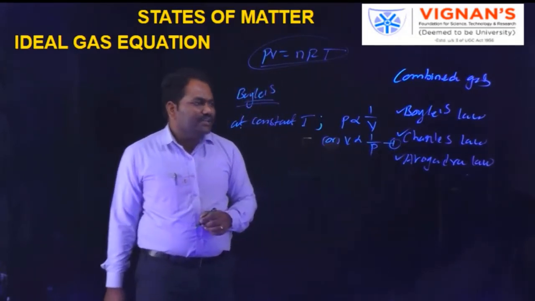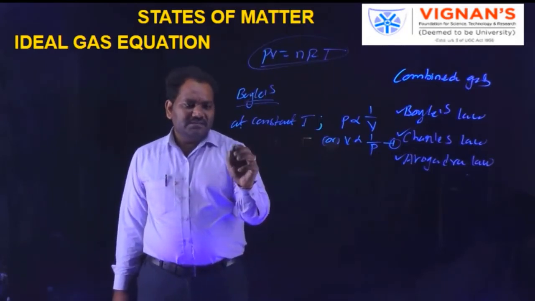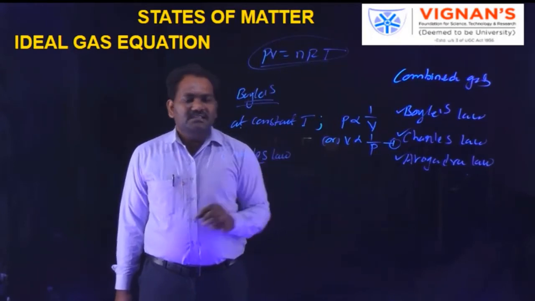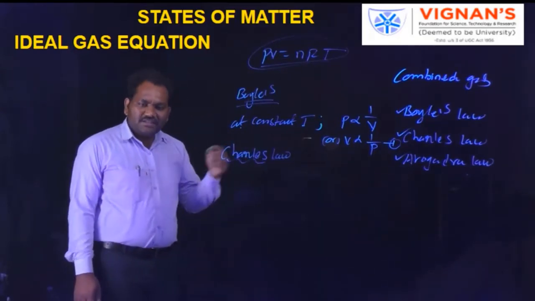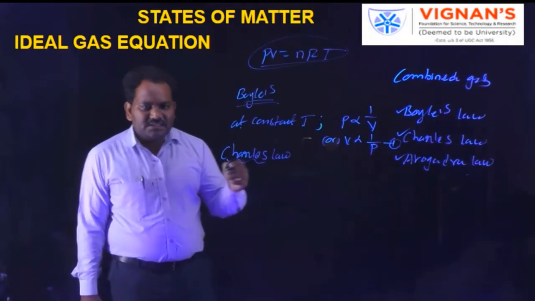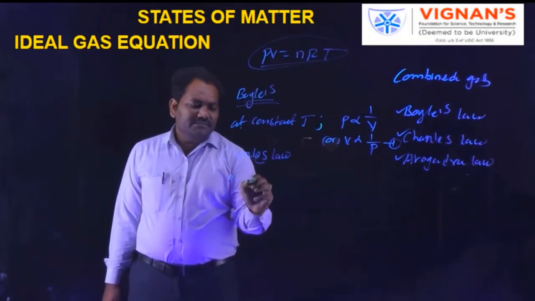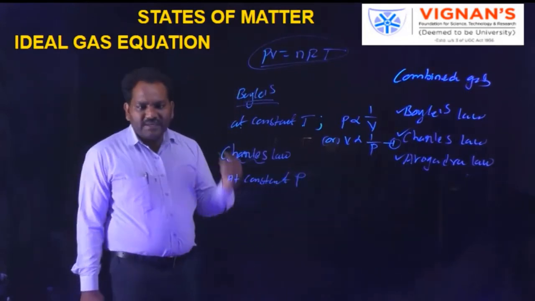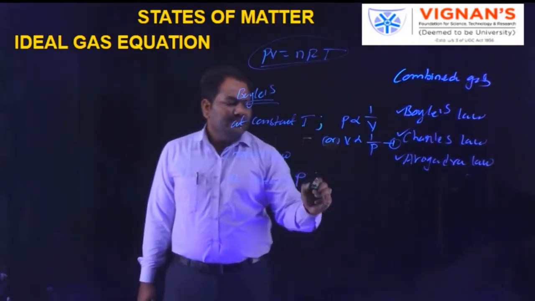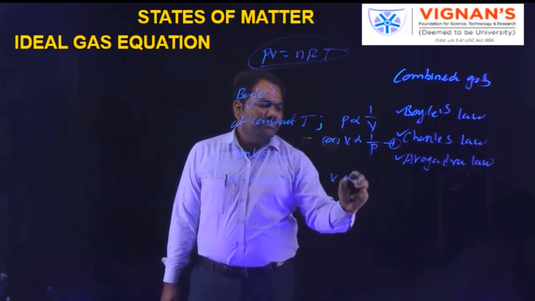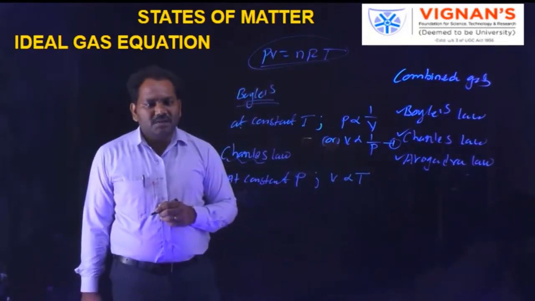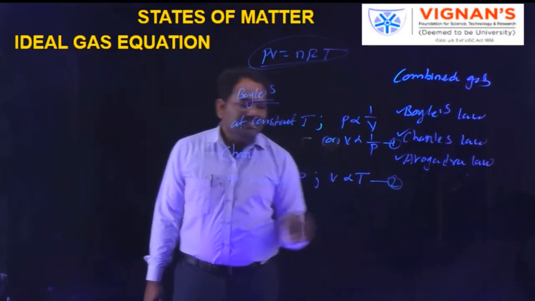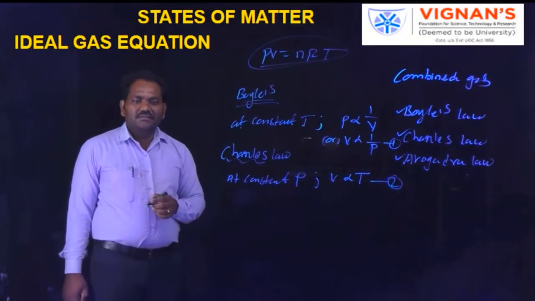And the second one is according to Charles law. According to this law, at constant pressure, the volume of a gas is directly proportional to temperature. This equation is considered the second equation.